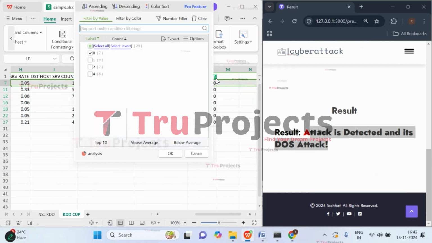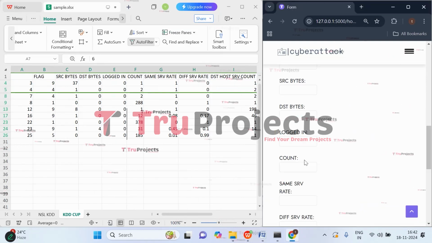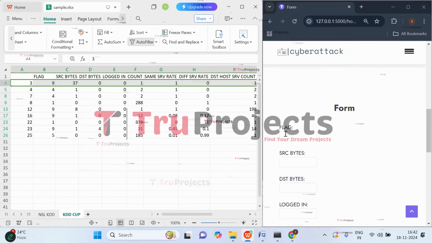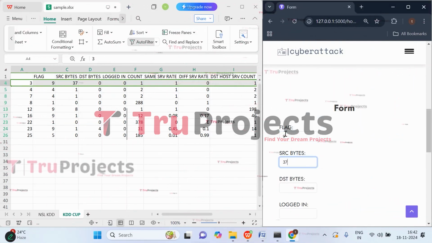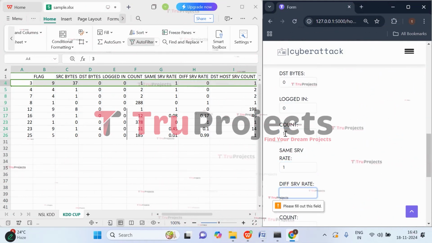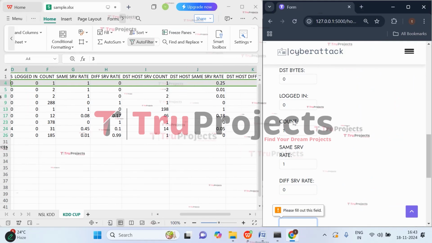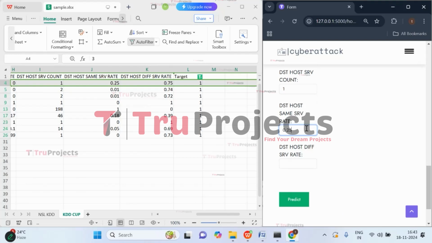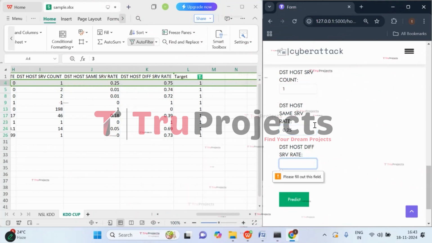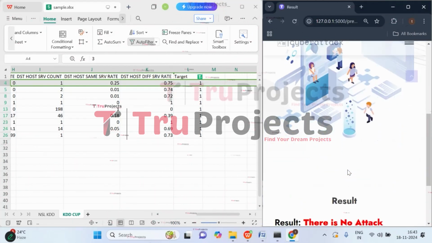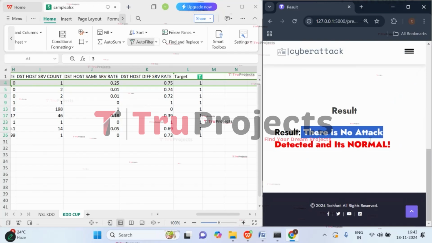Let's try with one more test case. So here flag value is 9. Let's try with this one. Flag value is 9. 37 are the source bytes, 0 is the destination byte, logged in value is 0, count is 1, same SRV is 1, different SRV is 0, and destination host count is 1. Destination host same SRV is 0.25, different SRV is 0.75. Now click on predict. So here we got prediction that there is no attack detected and it is normal.